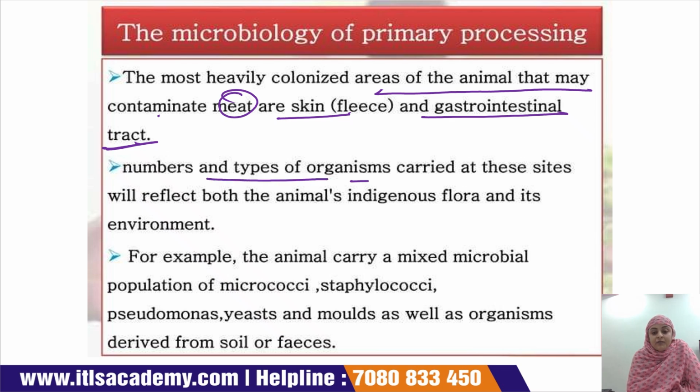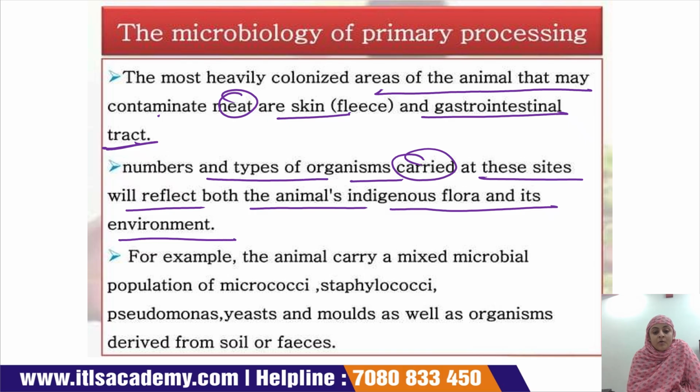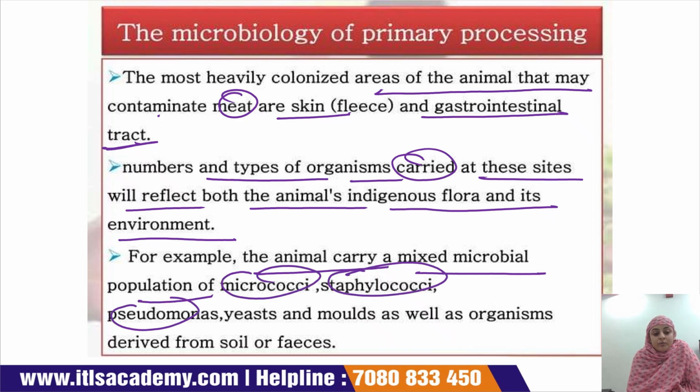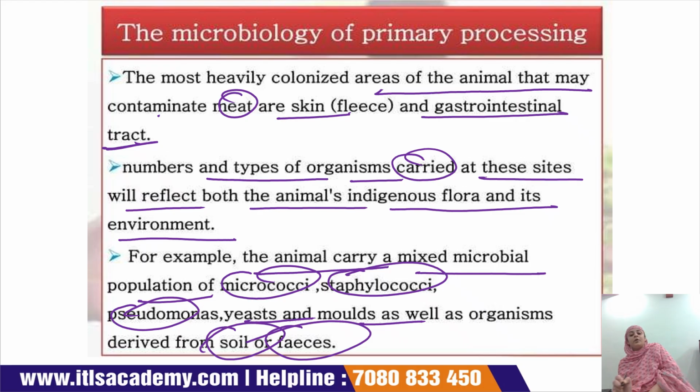The number and type of organisms carried at these sites will reflect both the animal's indigenous flora and its environment. For example, the animal carries a mixed microbial population like micrococci, staphylococcus, pseudomonas, yeast and mold, as well as microorganisms derived from the feces and the soil. They contribute to the contamination of the meat.